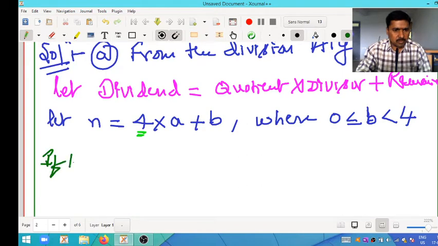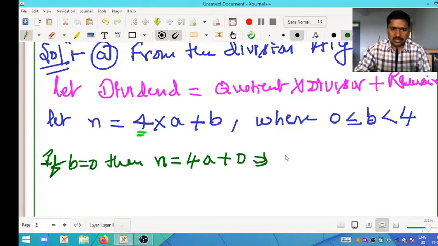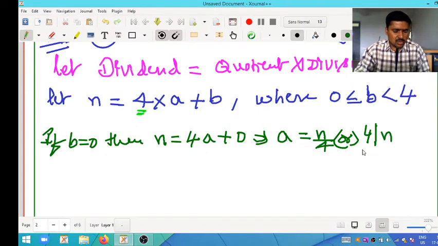If b is equal to 0 in this equation, then n is equal to 4a plus 0, which implies a is equal to n divided by 4, that is, 4 divides n.